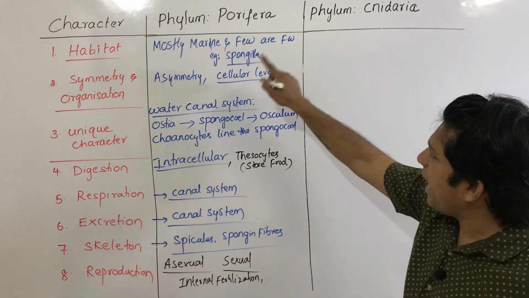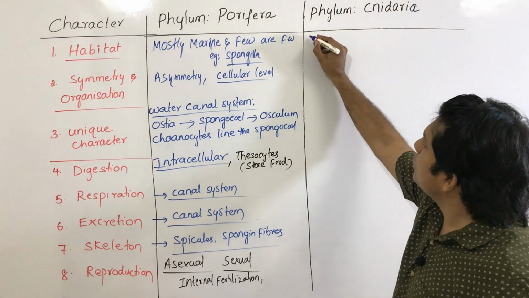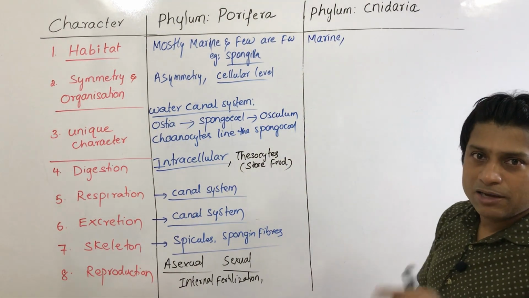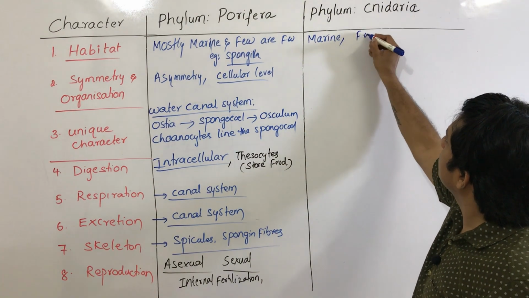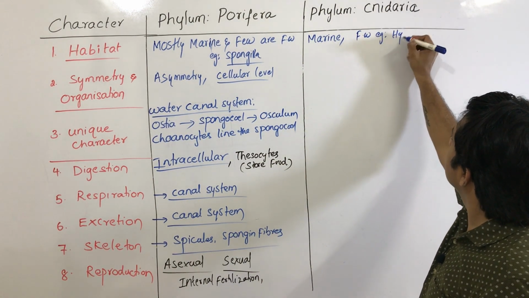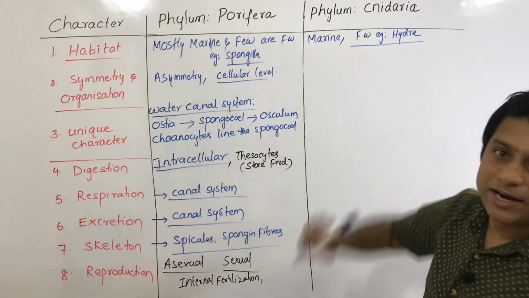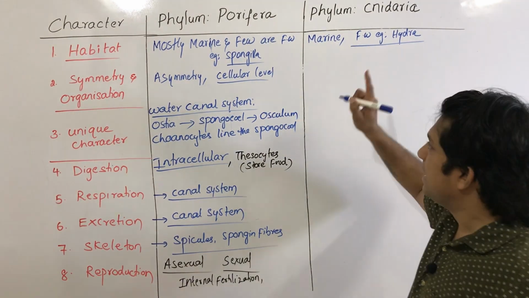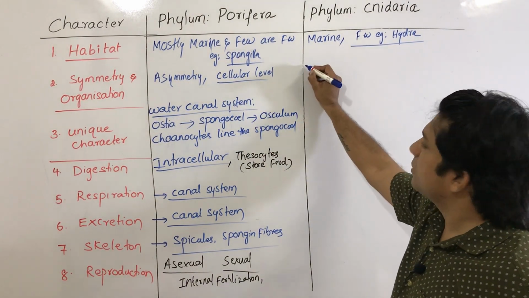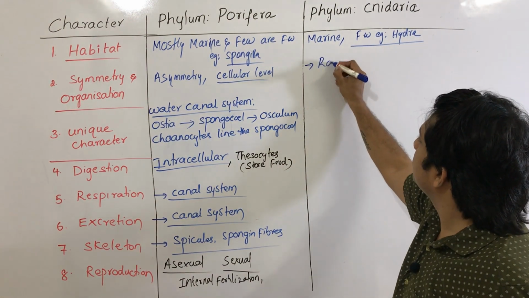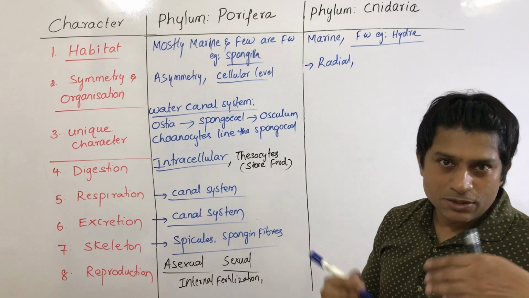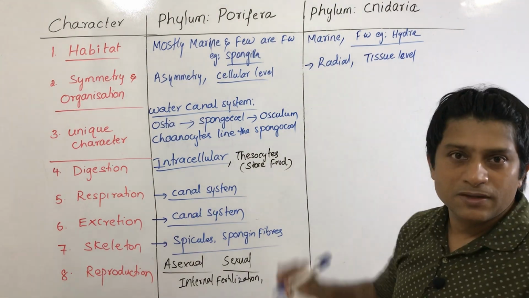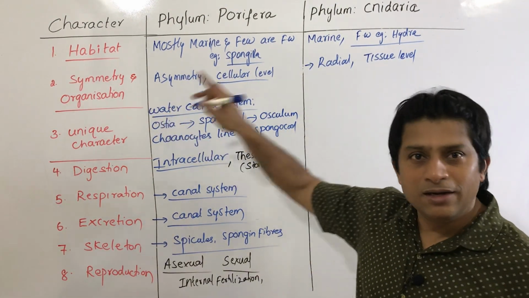Look here, habitat, same habitat even for Cnidarians also. So these are mostly marine forms and very few are freshwater. Example is Hydra. Hydra is a freshwater Cnidarian, whereas here Spongilla is a freshwater sponge. Next, what is the symmetry? In Cnidarians, the symmetry is radial. And what is the organization? Here the organization is tissue level. Cellular level, tissue level, asymmetrical, radial symmetry.